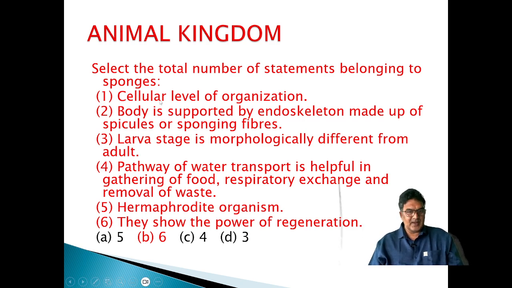They have cellular level of organization. Body is supported by endoskeleton made up of calcium carbonate or siliceous spicules and spongin fibers. The larva is morphologically dissimilar to the adult. The canal system is helpful in gathering food, respiratory exchange and removal of waste. They are hermaphrodite and show a high power of regeneration. Yes.